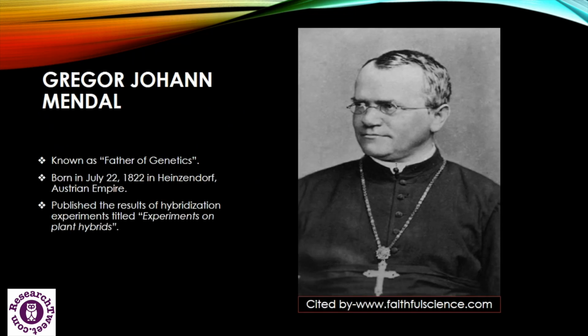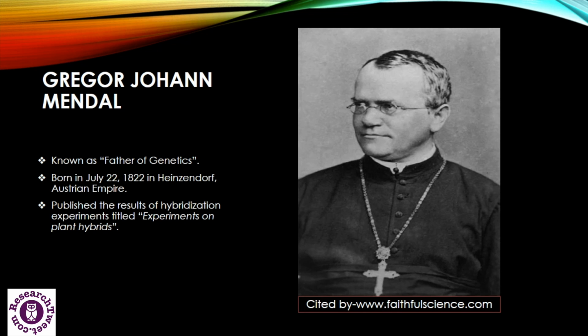Now, before moving to the law of inheritance, let's know some facts about Gregor John Mendel. Mendel is also known as the father of genetics. He was born in July 1822 at Heigendorf, which is situated in the Austrian Empire, and died in January 1884.